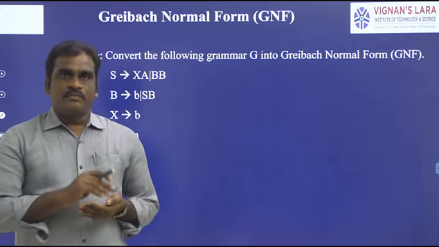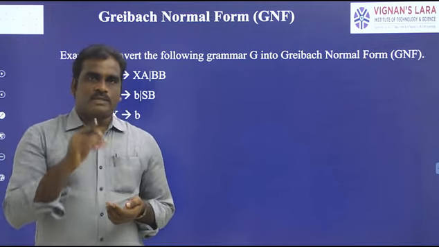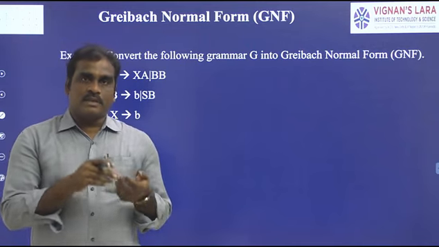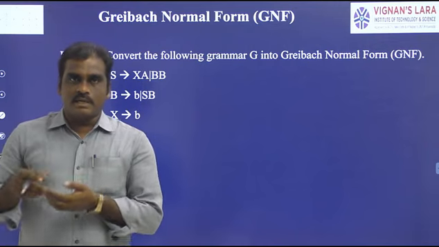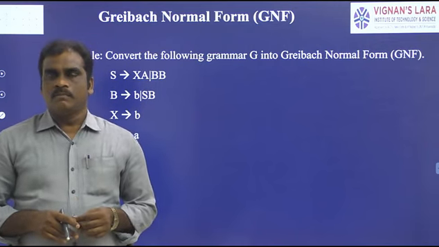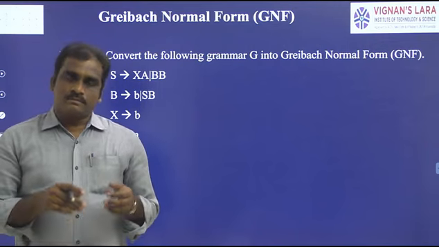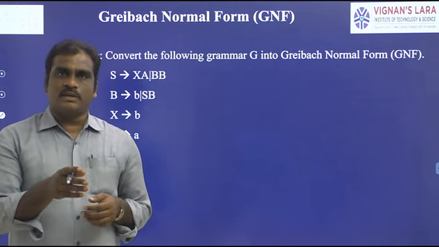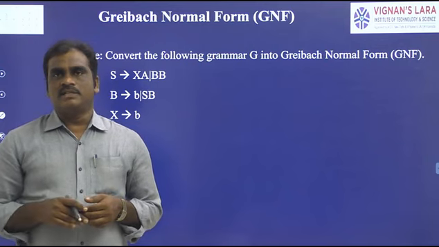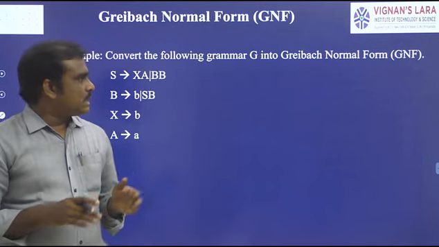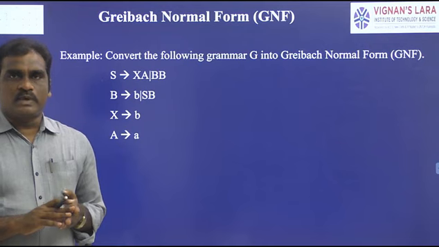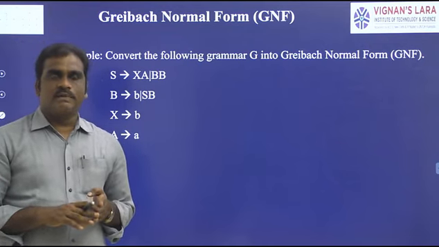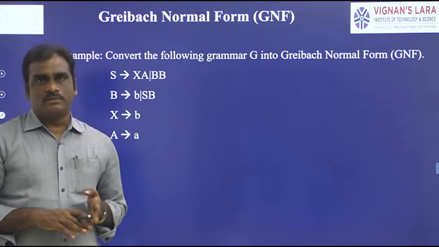Sometimes after performing the simplification of the context-free grammar, there is no need to perform CNF, as the grammar is automatically converted into GNF. But sometimes it should be converted into CNF, and only then is it possible to construct a GNF. So the approach is a total of 3 steps. Step 1 is simplification, step 2 is convert into CNF, and the third step is convert into GNF.